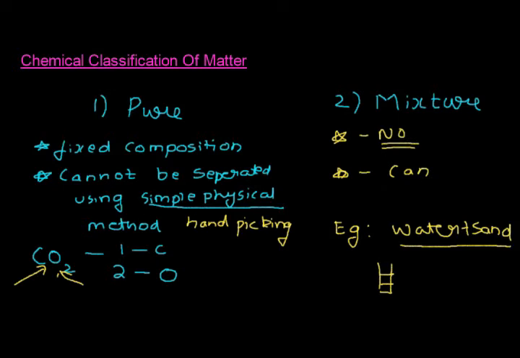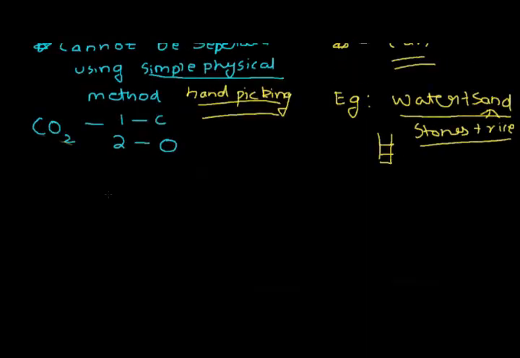And what I mean by simple physical methods is you can separate these. So you can actually evaporate the water and get sand. Now another example you can give here is stones and rice. So you can actually separate stones from rice using the simple method of hand picking. So mixtures and pure substances are the first level of classification. The pure substances too are actually divided into two other types.